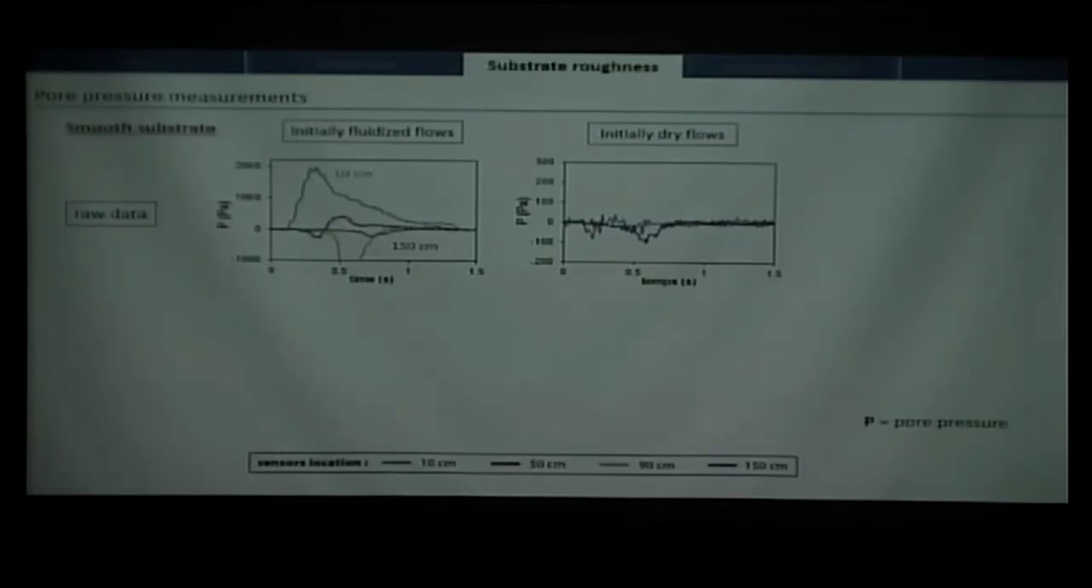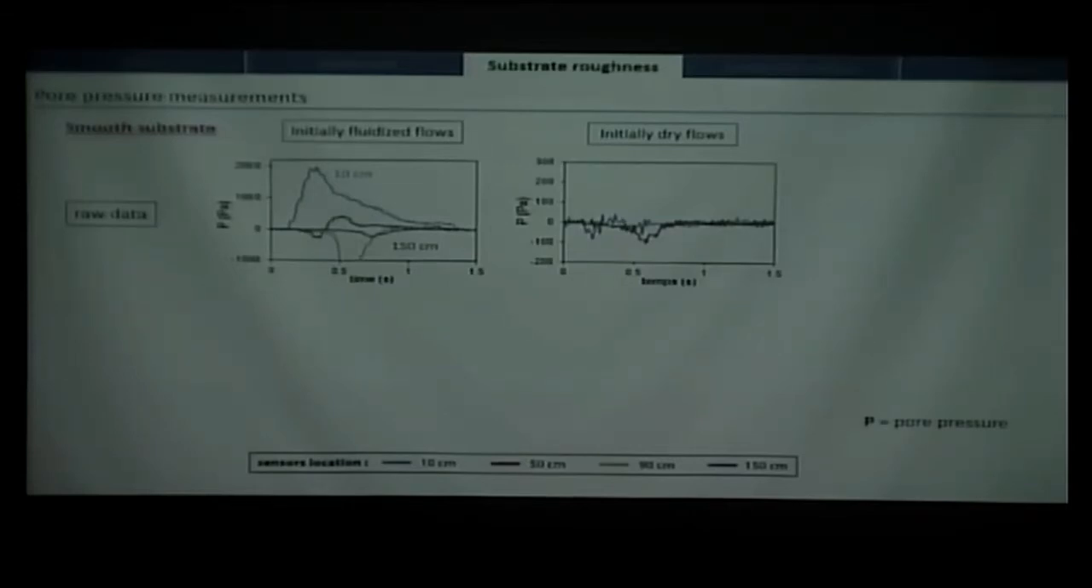There is also an under pressure, but that just happens when the flow front is reaching the pressure sensor, and I won't focus on it right now. So we just focus on the overpressure here. So for initially dry flow, we have just the under pressure, but we don't measure any significant overpressure, which is logical because we didn't fluidize the flow at first.